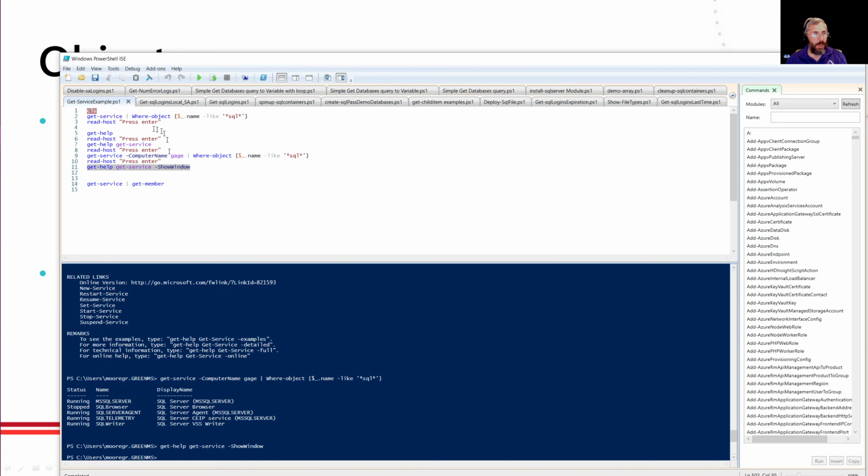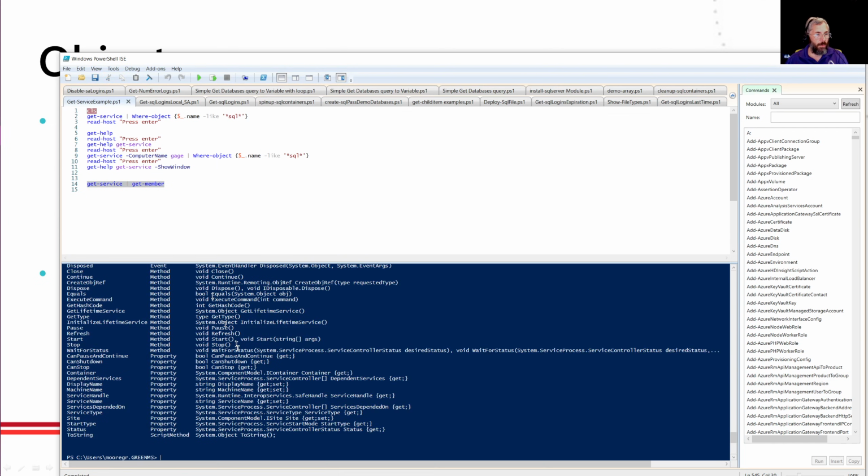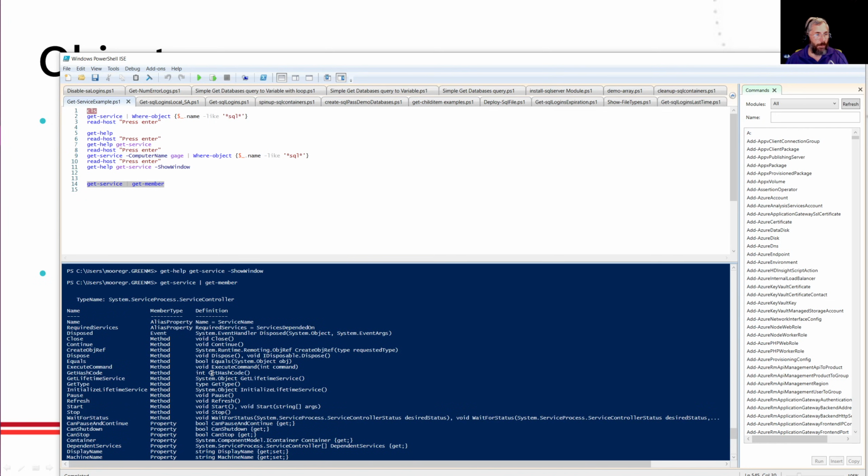So we'll go back here. We talked about this briefly. This is the pipe symbol. This is basically taking the output from this commandlet, which again was outputting a bunch of objects, and piping it into this commandlet. Let's see what happens. So we're going to pipe that in there. Boom, we suddenly see that we have a bunch of properties and methods, things that we can do.